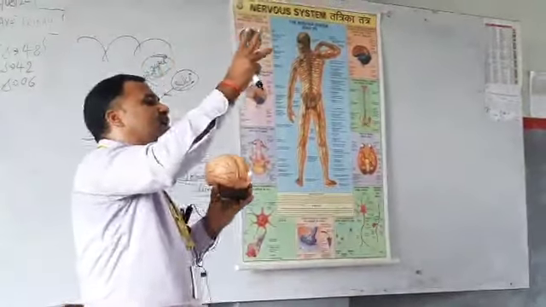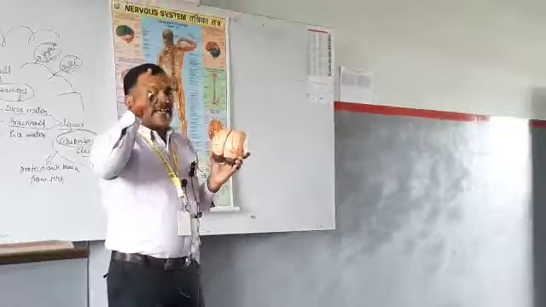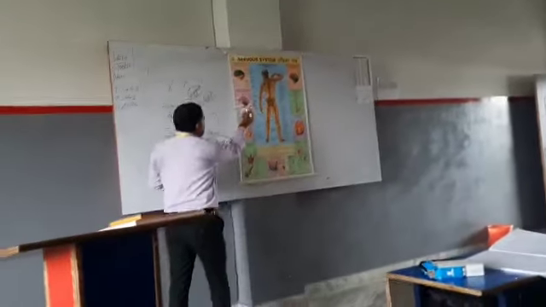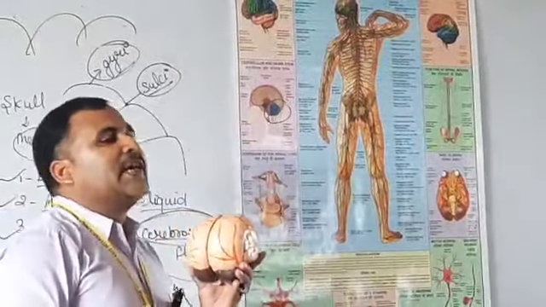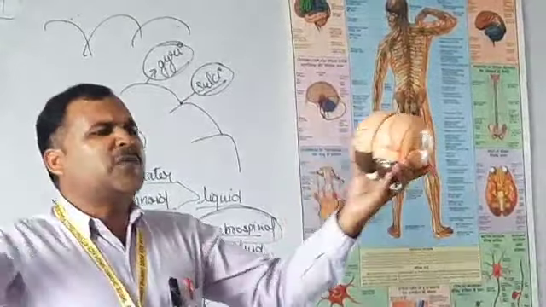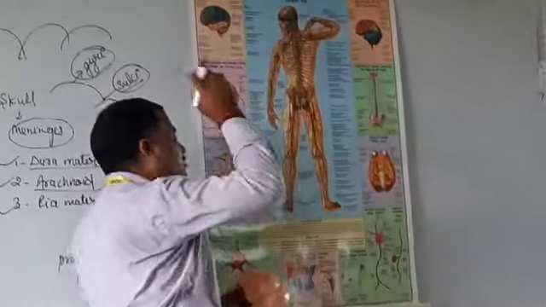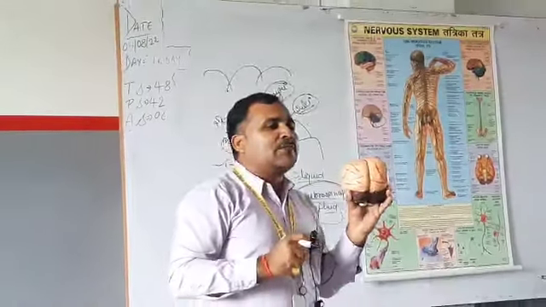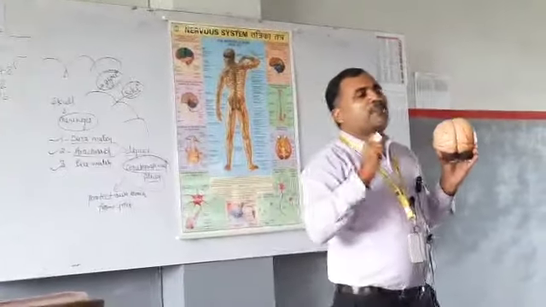The hindbrain has three parts. What are the names? Very good. Cerebellum, pons and medulla. What is the function of the cerebellum? It is the balancing area. When we take different postures, jump on one leg or do different yoga postures, they are controlled by the cerebellum. It is a flower-like structure situated in the back portion of the brain, in the hindbrain. Its main function is balancing and maintaining posture.